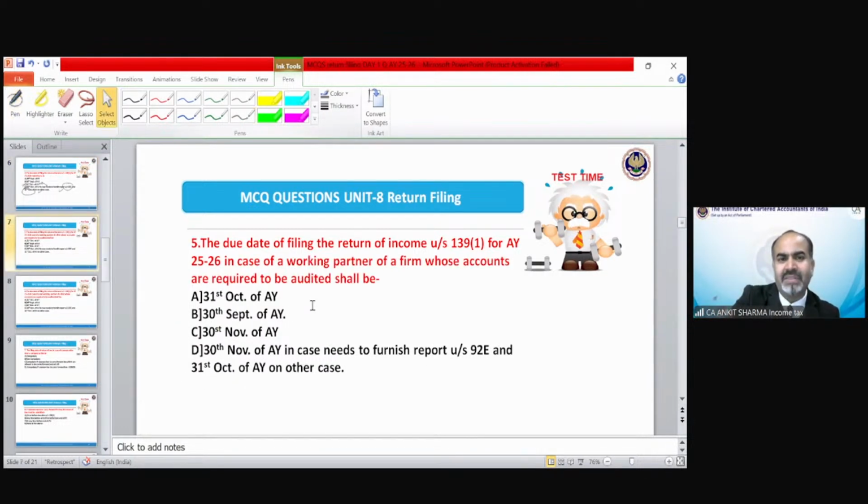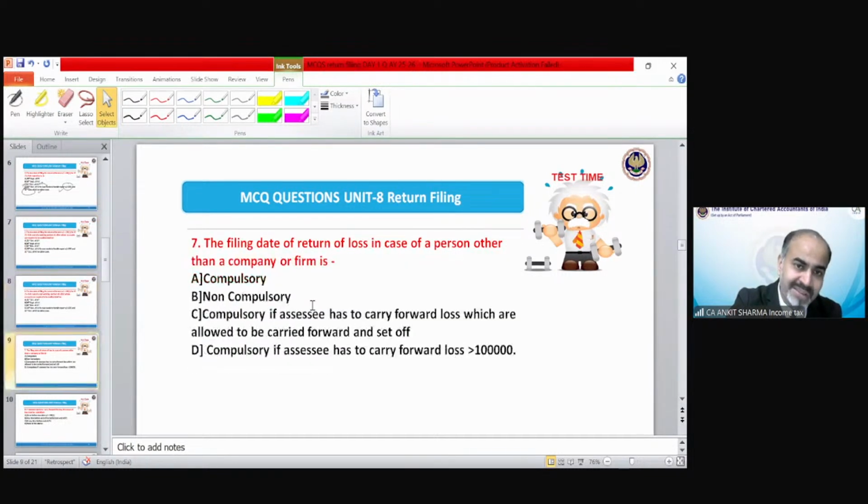Almost points number 5, 6, 7 have the same answer. Option number D. For 5, option number D. For 6, again, almost the same kind of question I framed.